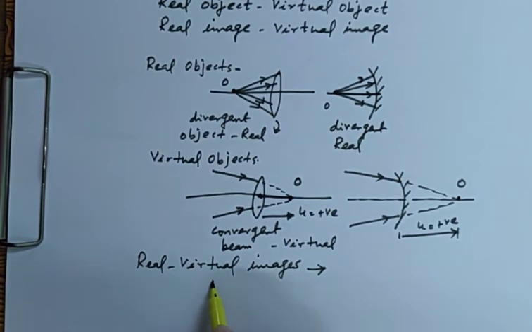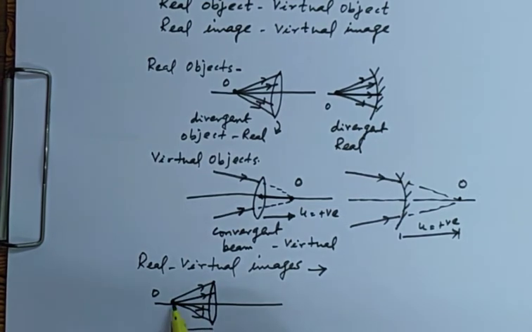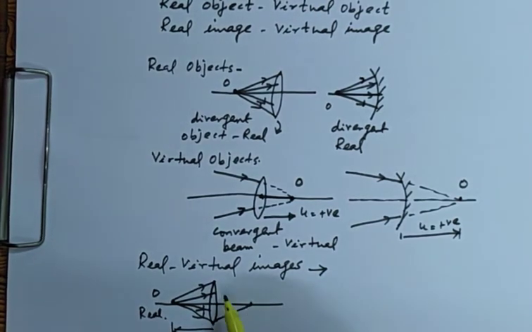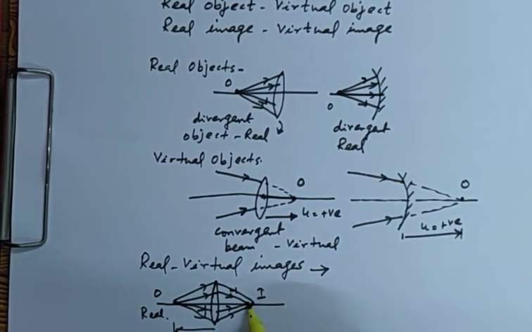See, for a convex lens, if I put an object over here, the incident rays form a beam which is divergent. So here u is real. If the image is formed on the other side of the lens, you can see the image is formed by the real intersection of refracted rays, or the refracted rays are practically intersecting at this place.